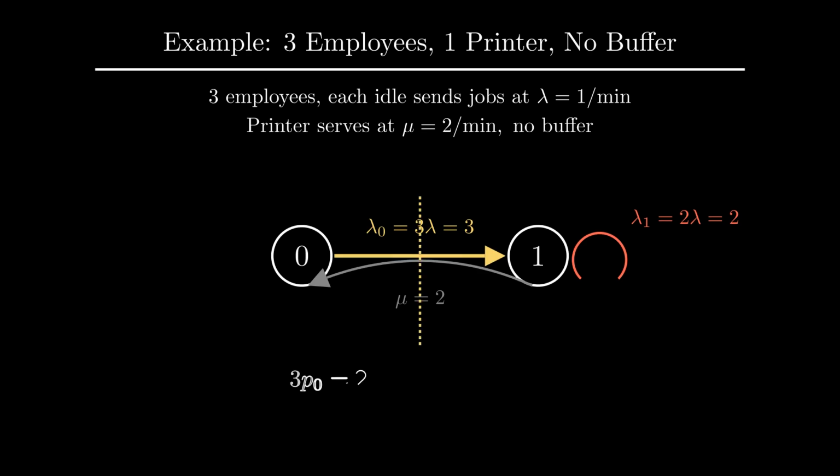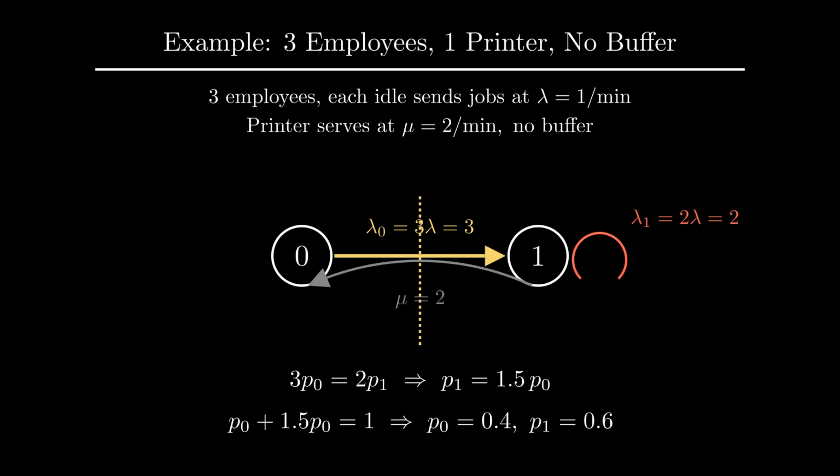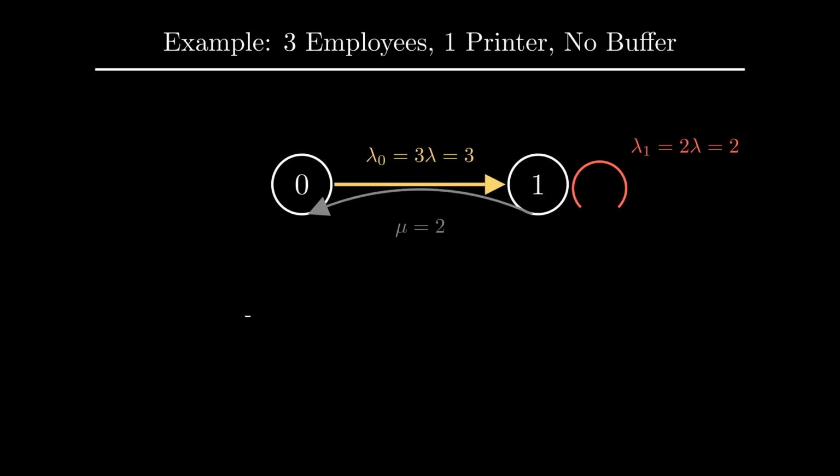Solving with the cut method, 3p0 equals 2p1. Normalizing gives p0 equals 0.4 and p1 equals 0.6. One might guess the blocking probability equals p1, that is 0.6, but this would be wrong. Arrivals happen more often when the system is empty, so arriving jobs see a biased view.